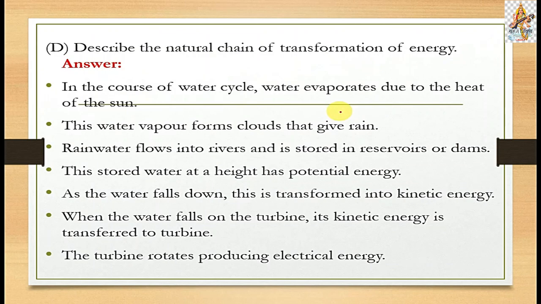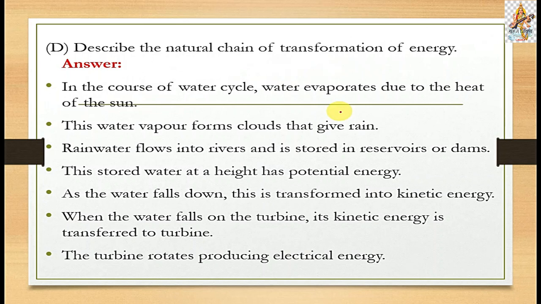Then question D: describe the natural chain of transformation of energy. The answer is, in the course of the water cycle, water evaporates due to the heat of the sun. Then, next point, this water vapor forms clouds that give rain. The rain water flows into rivers and is stored in a reservoir or dam.